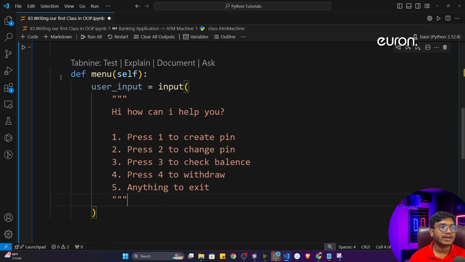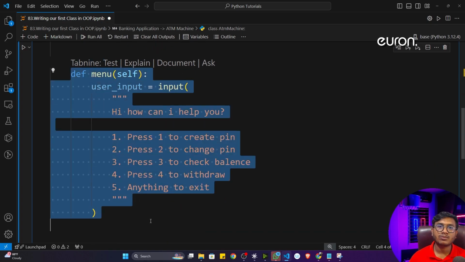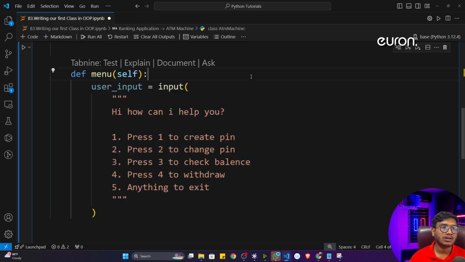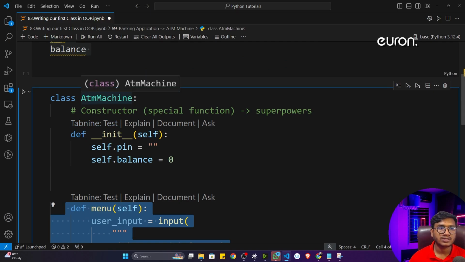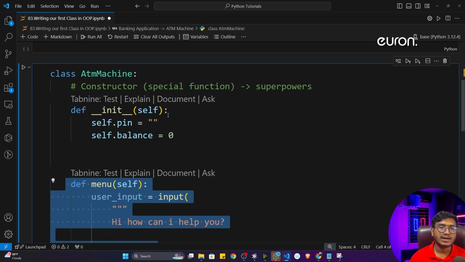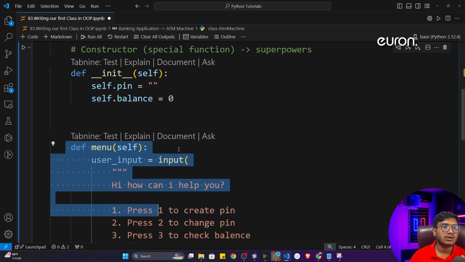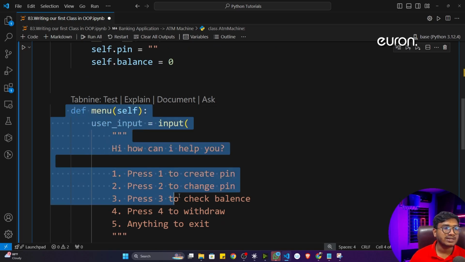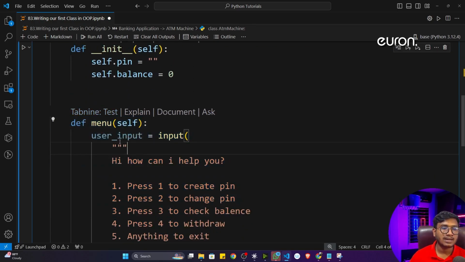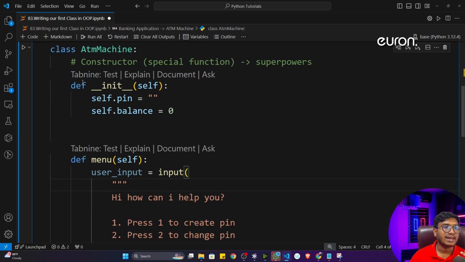Now we have defined a method here, and this is also called a function. But you can ask me when to call it a function and when to call it a method. Whenever you use a function outside of a class, like I showed you previously, that is called a function, and a function doesn't have the self keyword inside it. And whenever I'm using a function inside a class, that time I'll call it a method, a method of this particular class.